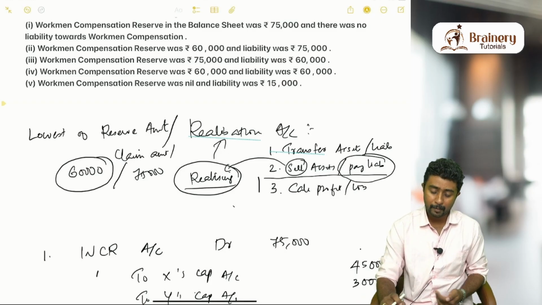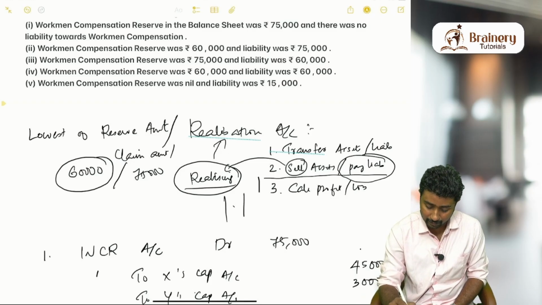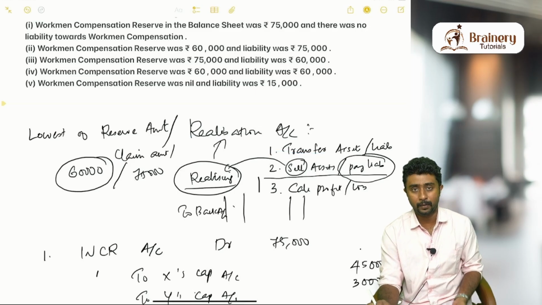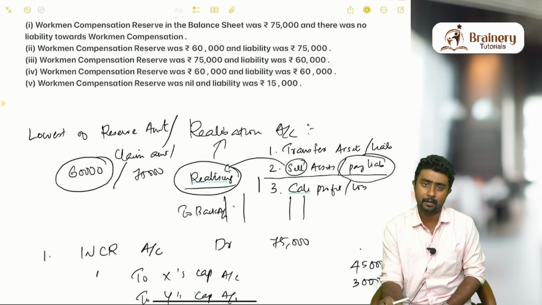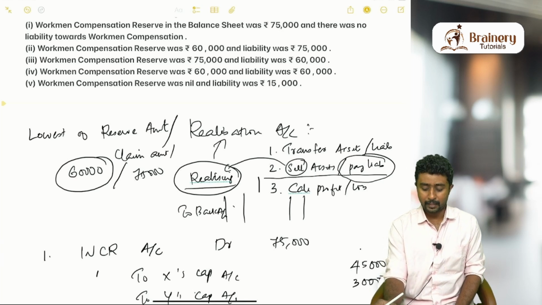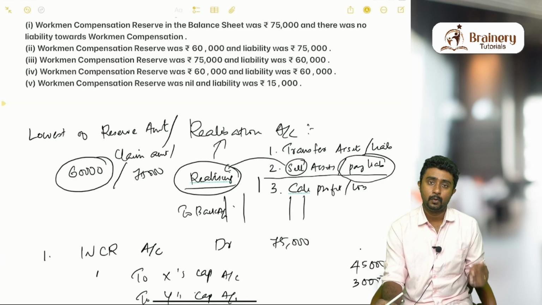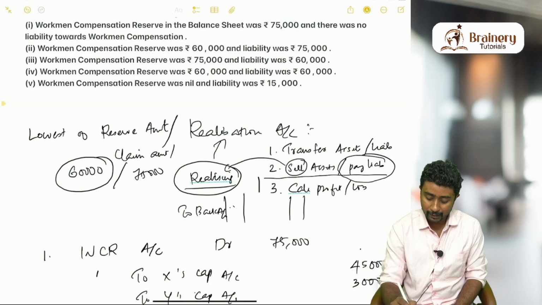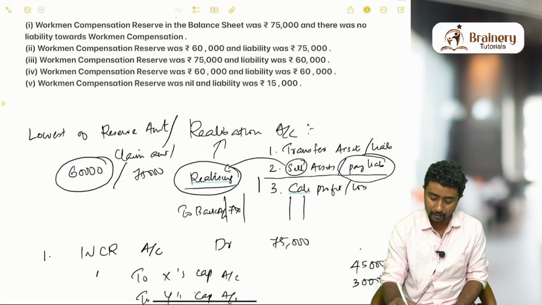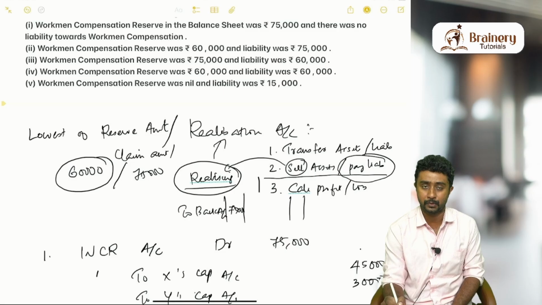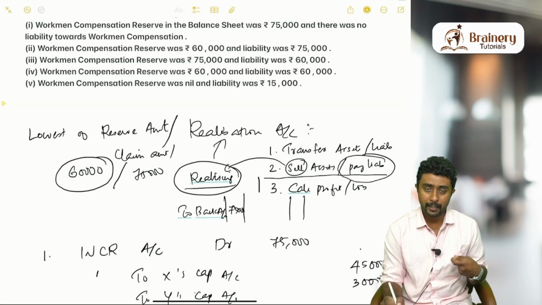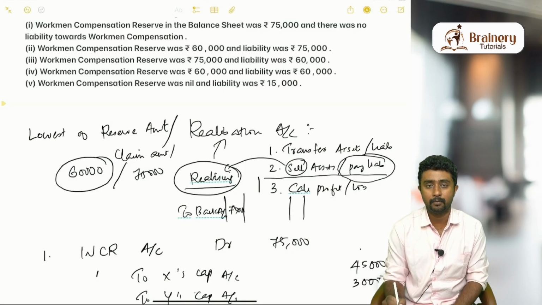So when you are paying the claim in the realization account, on the debit side you will be writing to bank. To cash also you can write, so either to bank or to cash account. Generally always try to use bank account. The actual amount of claim should be mentioned here, not the 60,000 which you transferred. Always remember, when you are paying the claim, the actual amount of claim should be paid.